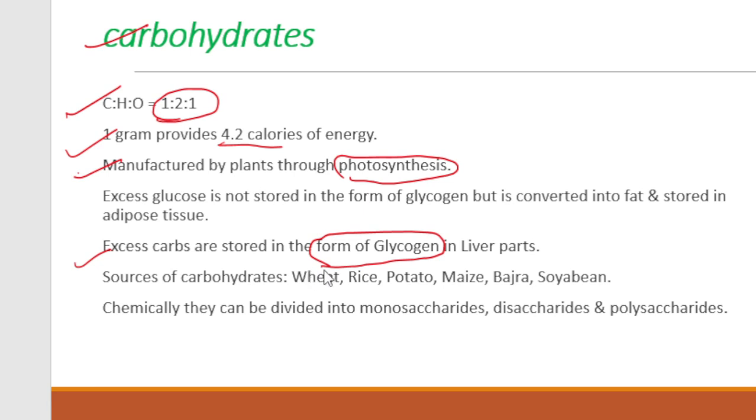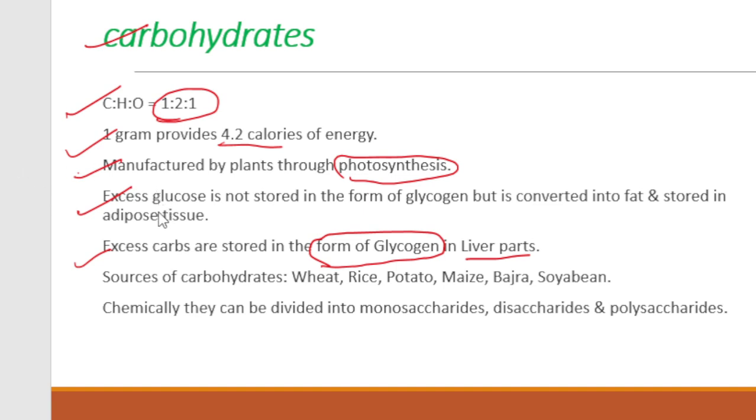then it is stored in the form of glycogen in the liver. If you are taking more carbohydrate, or your food has high carbs, it is stored as glycogen in the liver, while there is one carbohydrate, that is glucose.